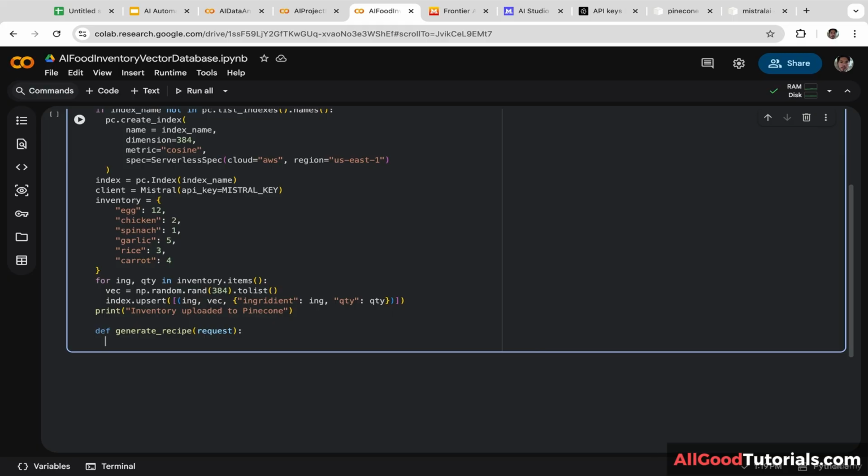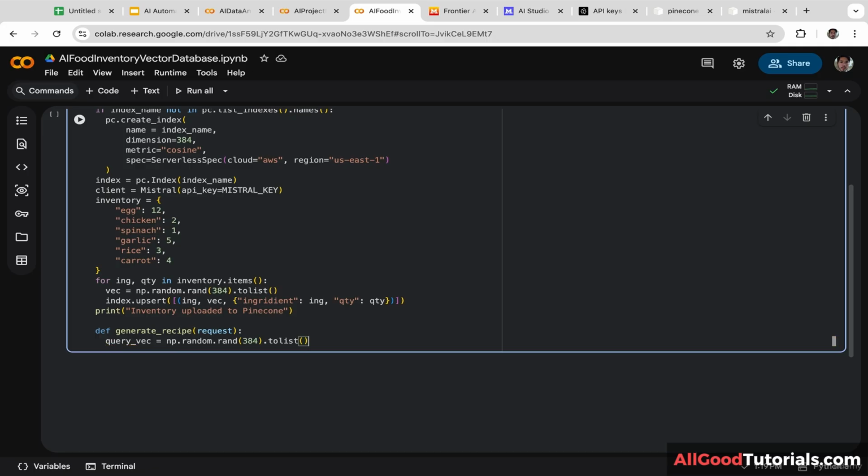Okay, now we are going to create a random query vector to fetch nearby vectors. Let's create a new variable. I'm going to name it queryVect, np.random.rand, and let's put 384 inside the parentheses, .toList.